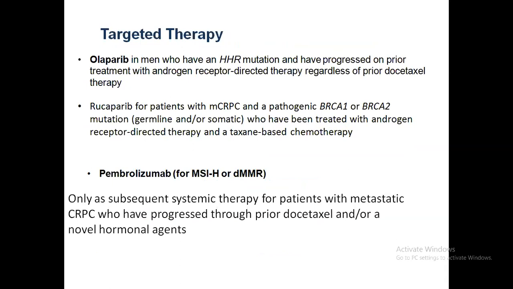There are some targeted therapies used nowadays. In case of a homologous recombination repair mechanism defect or BRCA mutation, olaparib or rucaparib is used. Pembrolizumab is used in case of microsatellite-high tumor.